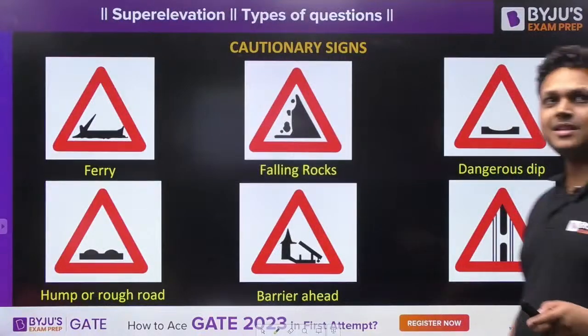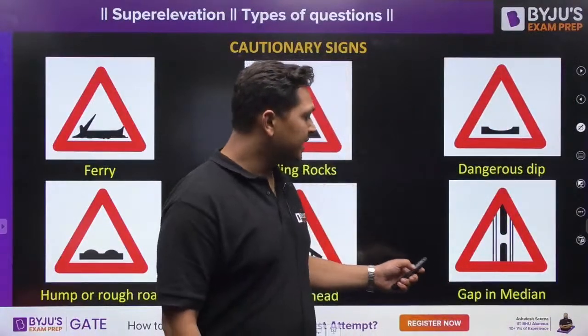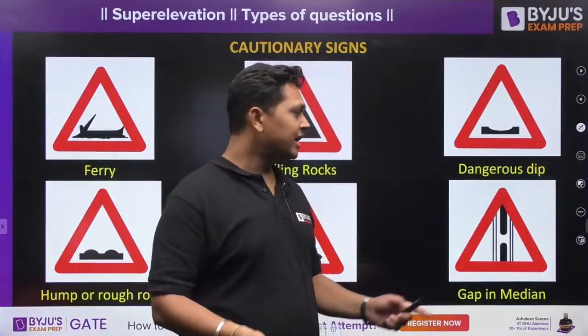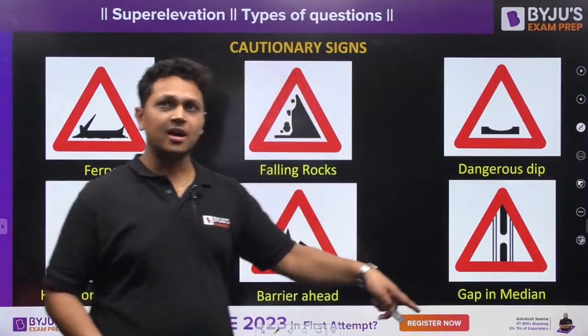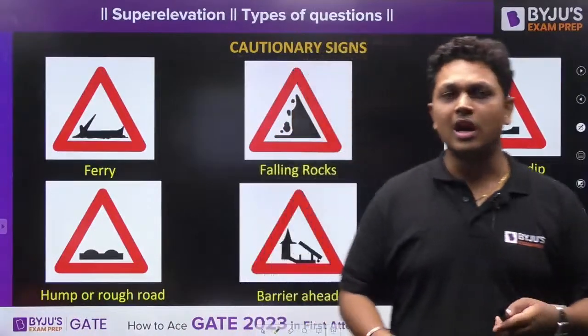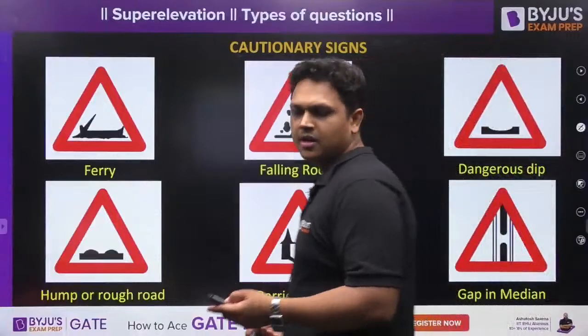And this is a gap in median, which is provided for a U-turn. You can take a U-turn over here.